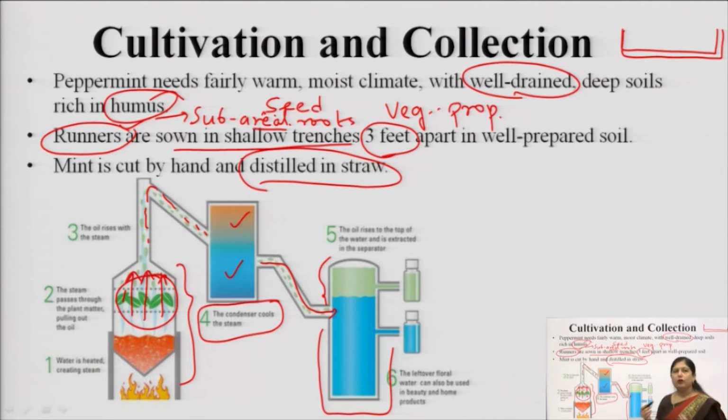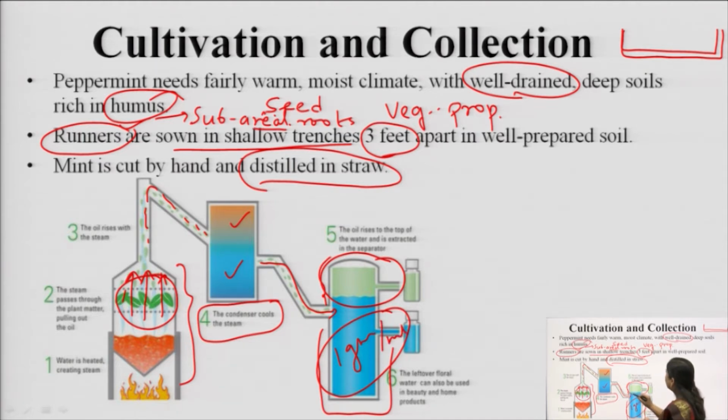Now we know that volatile oils and water are immiscible in nature. They will not mix together, so based on density they are going to separate into two different layers. The majority, I am saying majority, not all, of the volatile oils have a density lesser than water, while water has a density of 1 gram per ml.